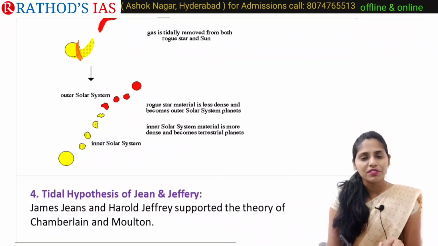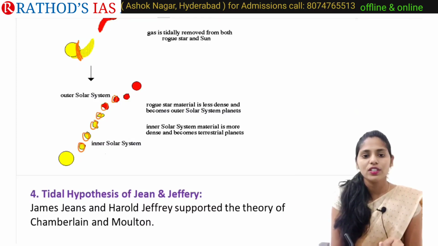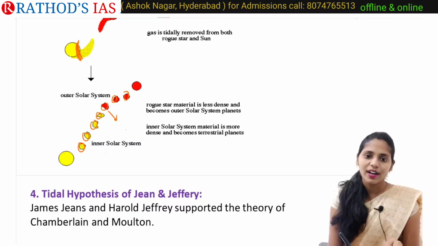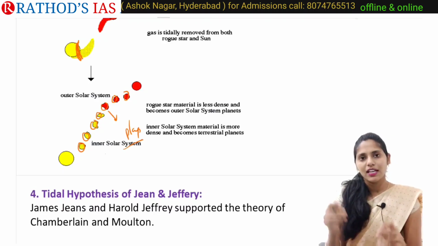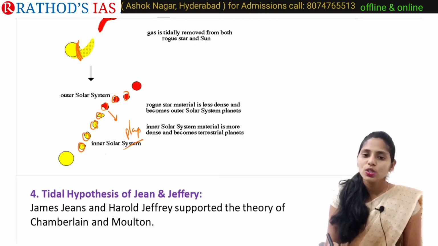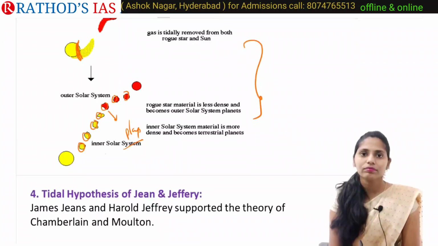After cooling down of these particles, they form small celestial bodies called planetesimals, and these planetesimals unite and form our planets. So this is about our planetesimal theory. I hope it is clear.